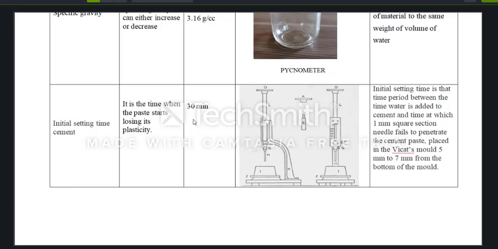The result is that the initial setting time takes 30 minutes. Initial setting time is the time period between the time water is added to cement and the time at which a 1 mm square section needle fails to penetrate the cement paste placed in the Vicat mold, 5 to 7 mm from the bottom of the mold. So it takes a minimum of 30 minutes. This 30 minutes is the initial setting time of cement, and this test is conducted on the Vicat apparatus, which is used to conduct the initial setting time of cement.